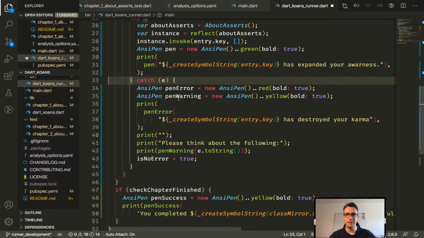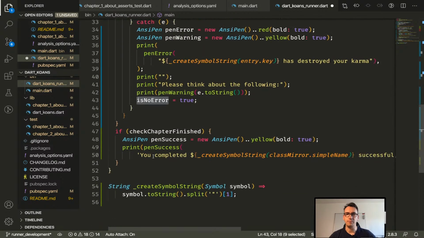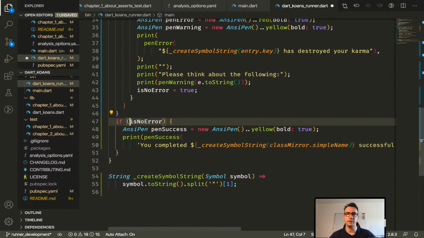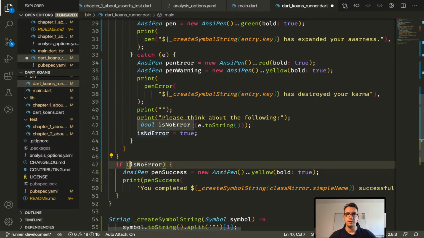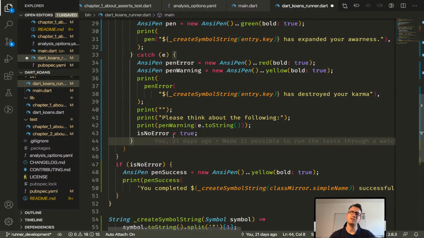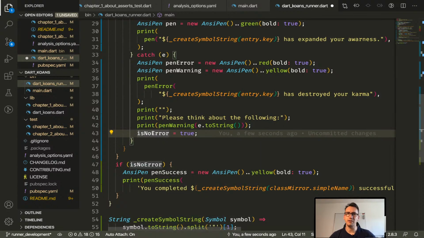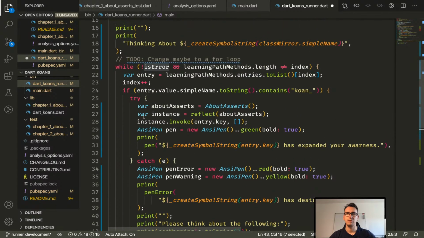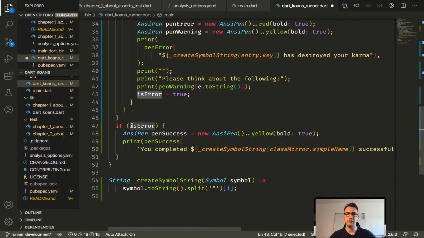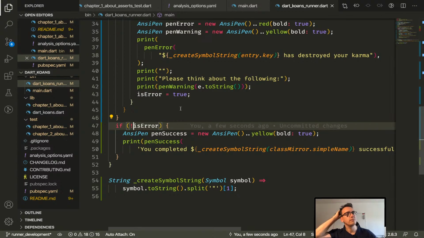So we don't even need that because we have is no error. And the good thing is, if there is no error, then everything is fine. Is no error is true, but actually there is an error. That makes no sense. So is error. Right? So as long as there is no error, then we want to access that.